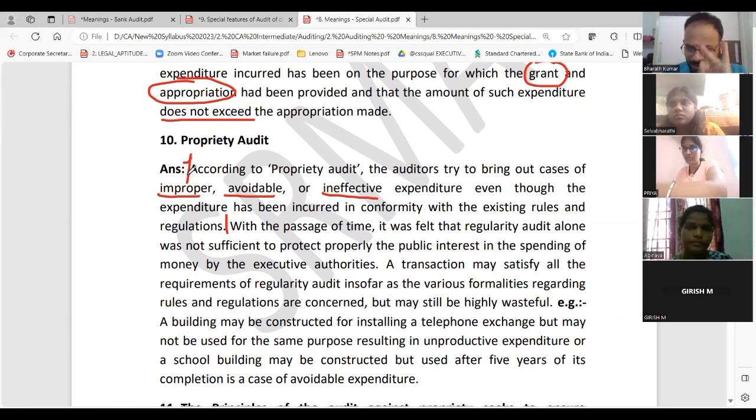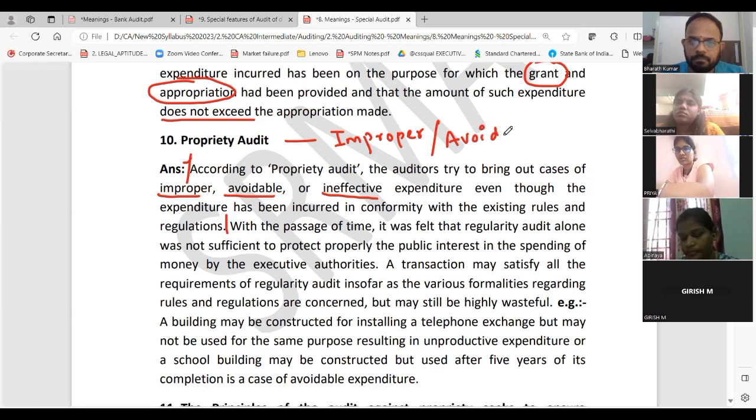Improper. It can be avoided. It is ineffective. You used it, you expended, but it is a waste. And you did it for some other person, improper. And what should have been 1,000 crores, you have spent 2,000 crores. Not required. Or 1,200 crores. 200 crores also is a big amount. Like that, if the auditor finds out, then what audit is it? Proprietary audit. So what will they try to do? Anything improper if they find, anything avoidable if they find, anything ineffective if they find. That's called proprietary audit.